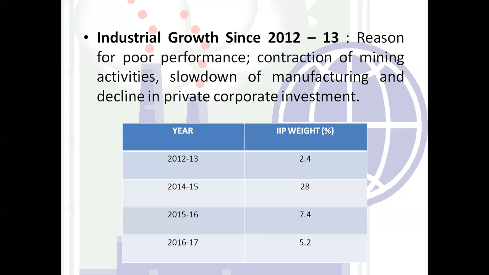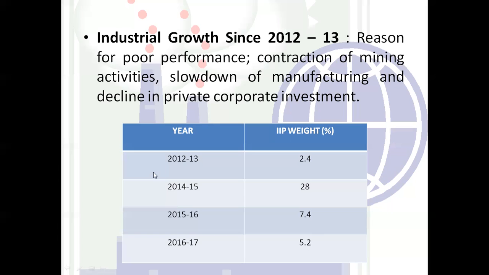As we see in 2014 and 15, the growth rate was 28%. Whereas during 2015 and 16, the growth rate was 7.4. But again in the next year, that is 2016 and 17, it has decreased to 5.2. Again a loss in the last 5-year plans.